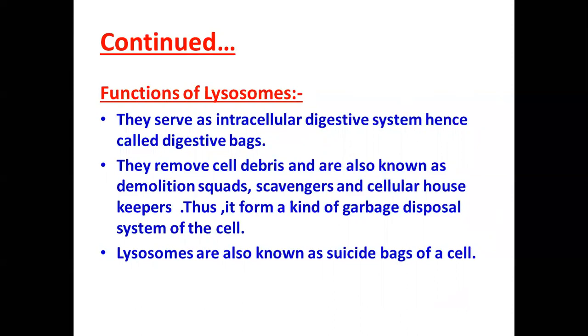Second most important function, lysosomes also remove the worn out and poorly working cellular organelles by digesting them to make way for their new replacements. In this way, they remove the cell debris and are also known as demolition squads, scavengers, and cellular housekeepers. Thus, lysosomes form a kind of garbage disposal system of the cell.